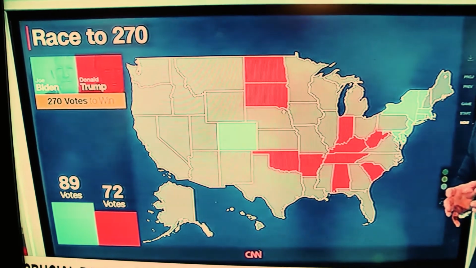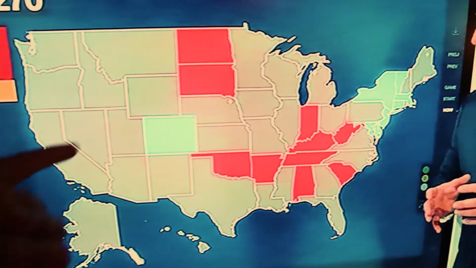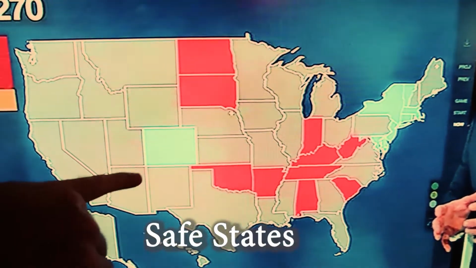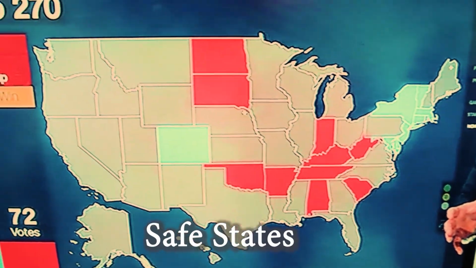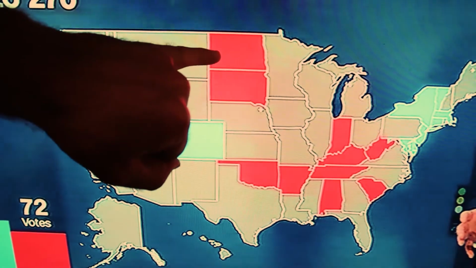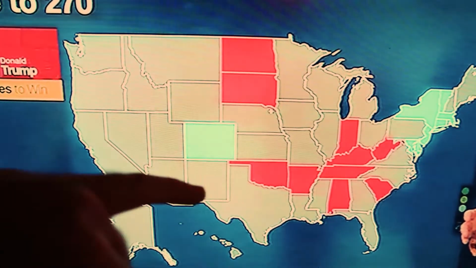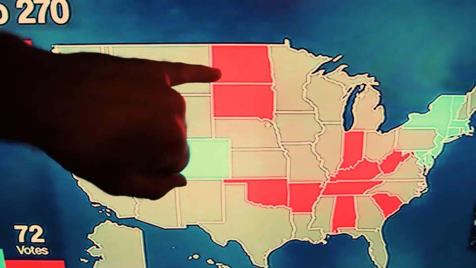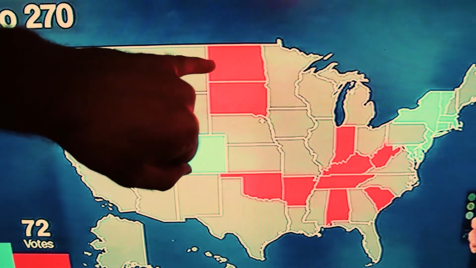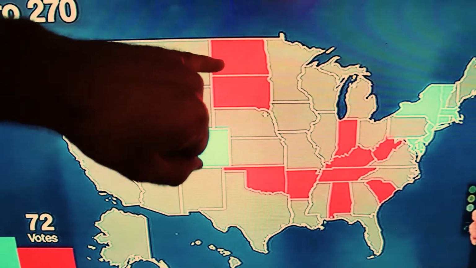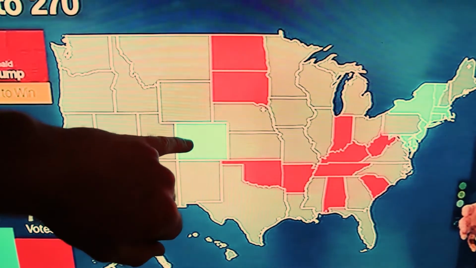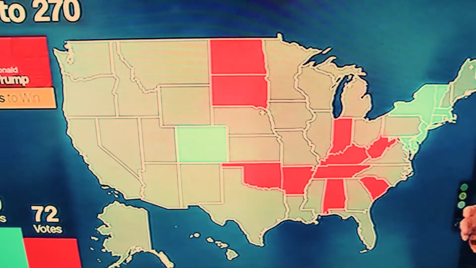And during an election, we usually have two kinds of states. We have solid red, which are considered safe states, and solid blue, which are also considered safe states. Pretty much always a safe state will vote either Republican or Democratic. We know that North Dakota here, for example, will almost always vote Republican. So it is safe for Republicans. Colorado will almost always vote Democrat. So it is a safe state for Democrats.